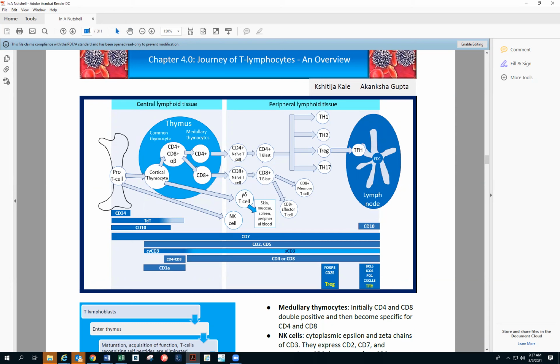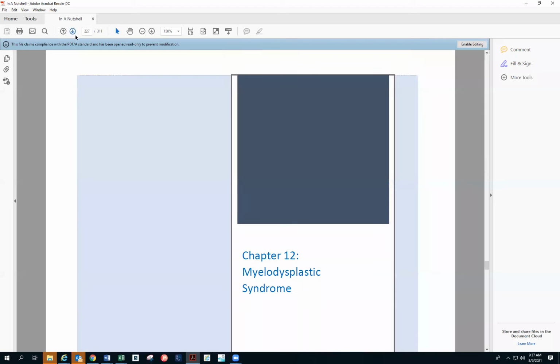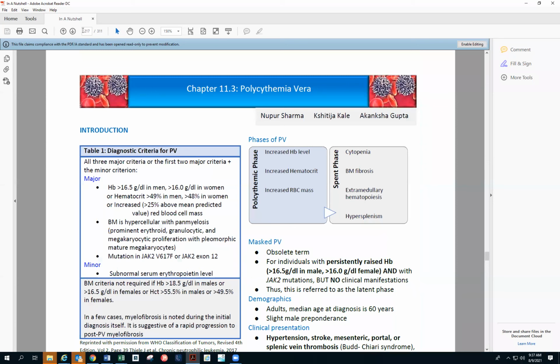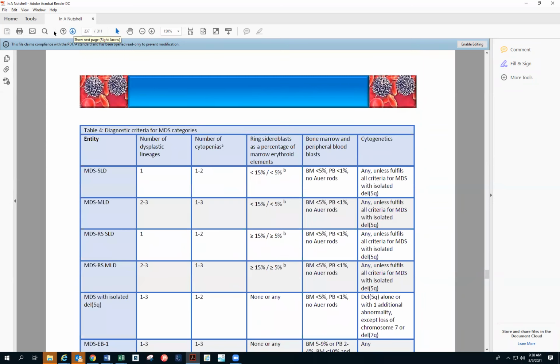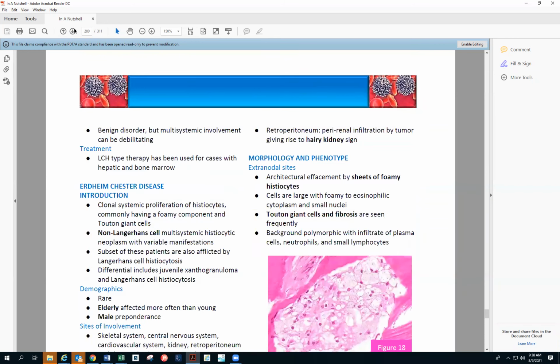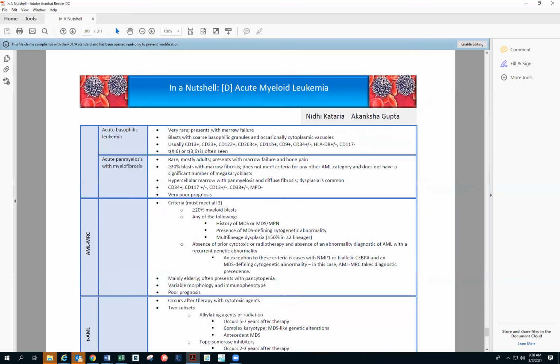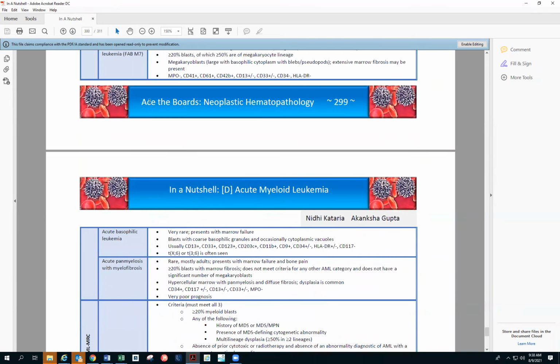So coming to T-LBL, page 227 was it? Oh, 217. So we are going to the nutshell directly, and page 300, let's see, 300, okay.